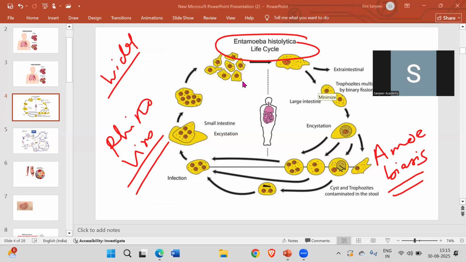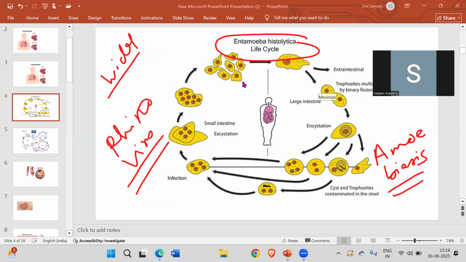But usually the carrier of this particular protozoa is the house fly. House flies transmit these parasites: if a fly sits on infected feces and then sits on a healthy person, they may get amoebiasis. So it's usually caused by this protozoan, which is called Entamoeba histolytica.